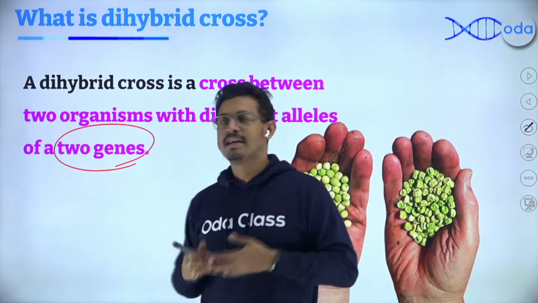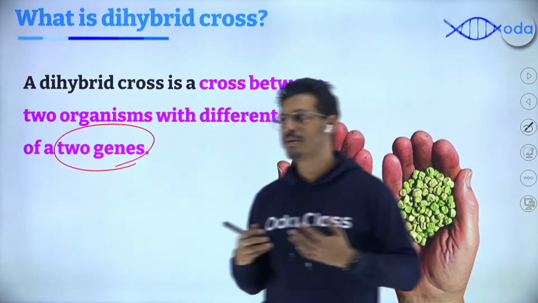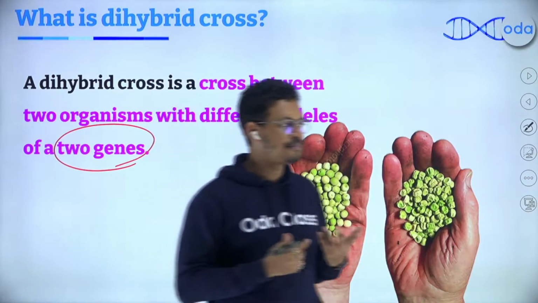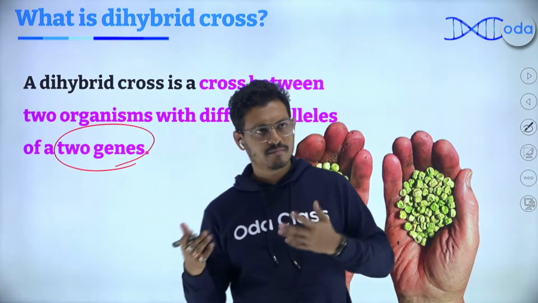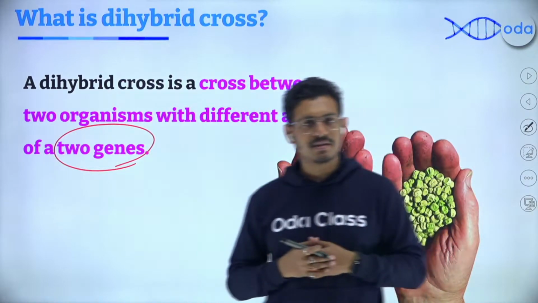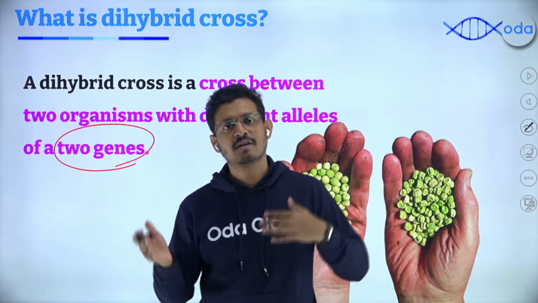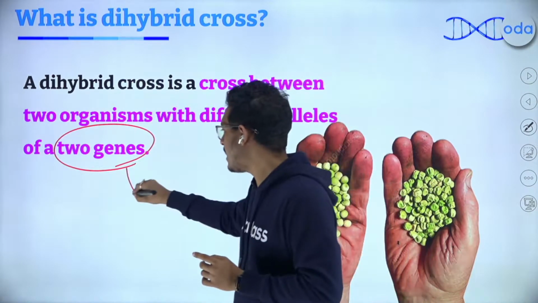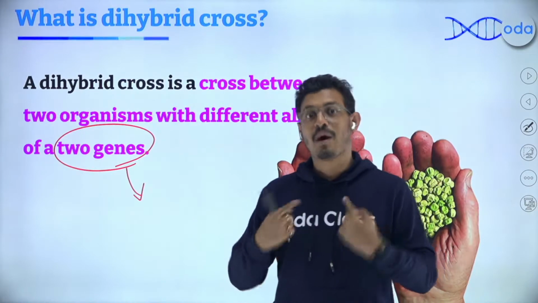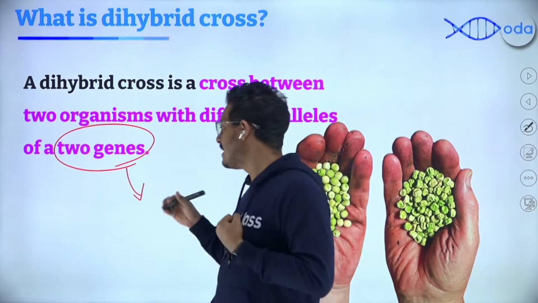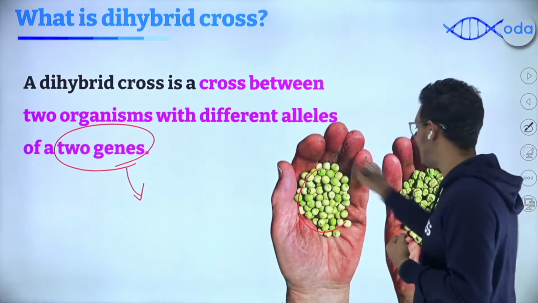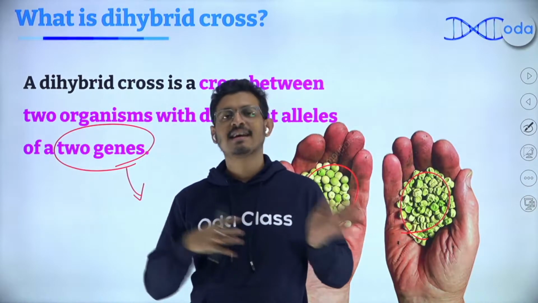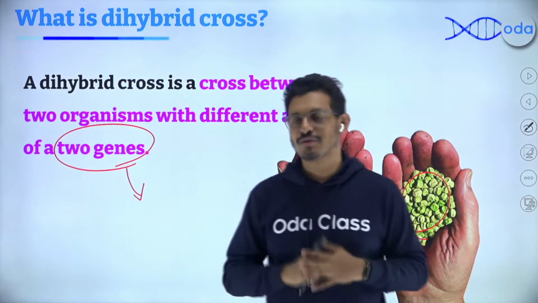For example, in the case of monohybrid cross, you might work with seed color, let's say. Mendel worked on pea plant seed color, with a green color gene and a yellow color gene. You do a cross between these and find out the ratio of yellow seeds and green seeds produced. In a dihybrid cross, you have to take one extra pair of genes. For example, let's not only take the color of the seed, let's also take the shape of the seed, wrinkled seeds and round seeds. That's what we're going to do today.